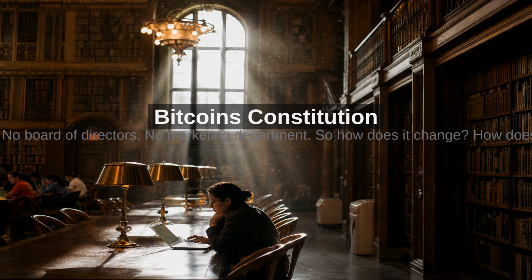If you have an idea for Bitcoin, you can write a BIP. Start by reading BIP 2 to understand the process. Study existing BIPs for format. Draft your proposal on GitHub. Post it to the Bitcoin dev mailing list. Expect criticism. That's how the process works.